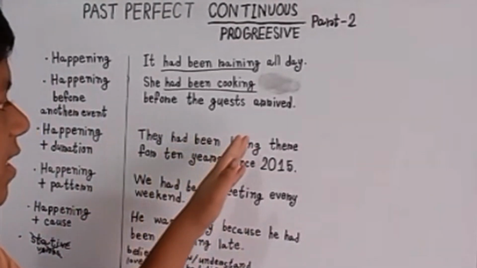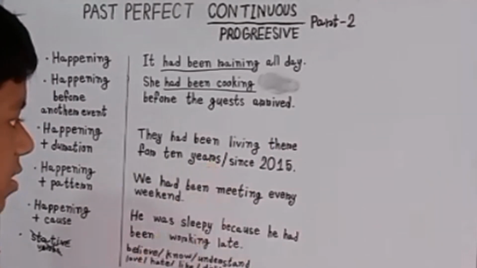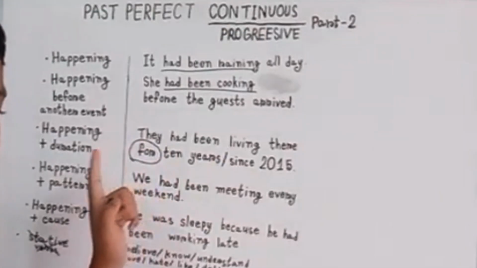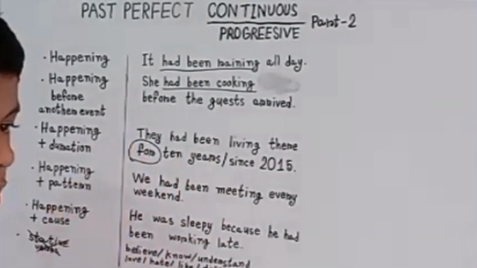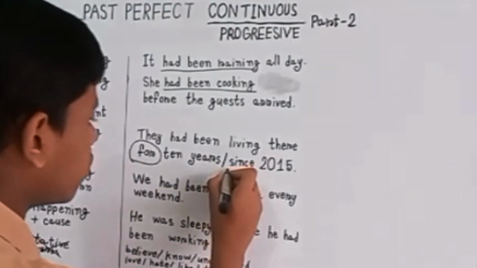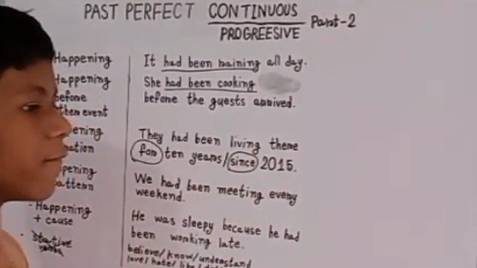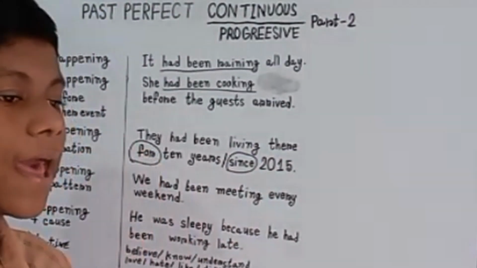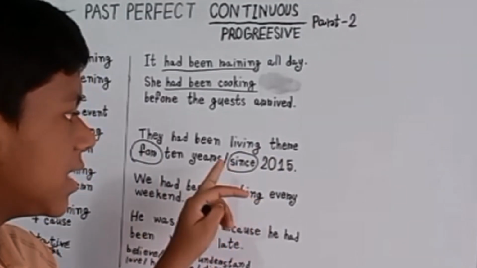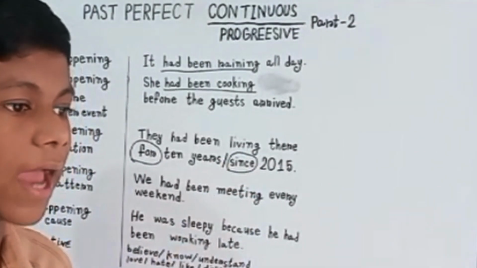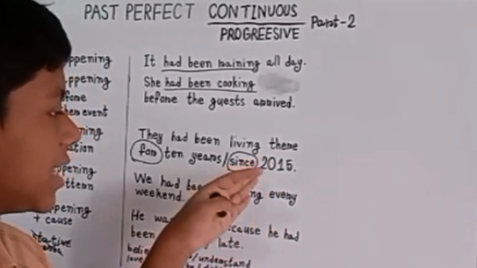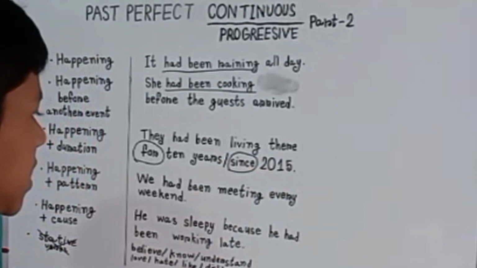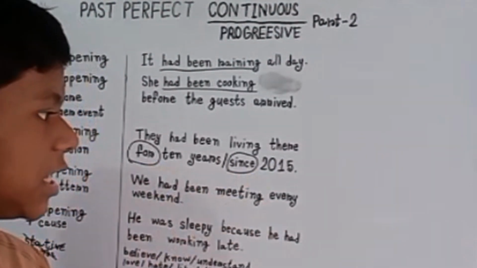They had been living there for ten years. Here, for shows us how long it had been happening, and since shows us when it had started. So it shows us the period and the duration.